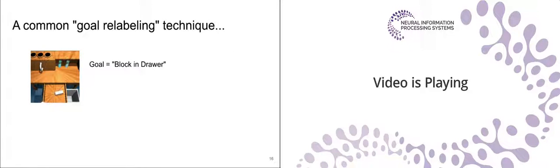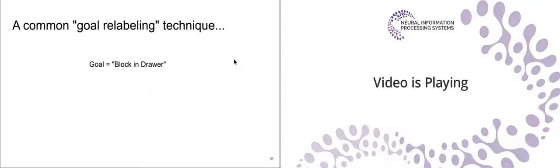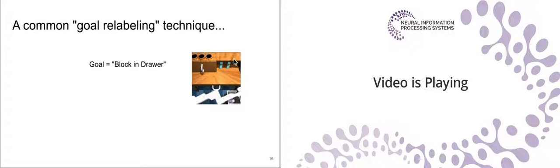Now, a number of these prior goal-conditioned methods use an idea called goal relabeling, which works as follows. Let's say that we tell the robot, go towards the goal where the block is in the drawer. And the robot attempts that task, but in doing so, it fails, and it accidentally drops the block in the trash can. But we say, no worry, we'll use this experience for learning to reach the goal that was actually reached at the end of the episode.